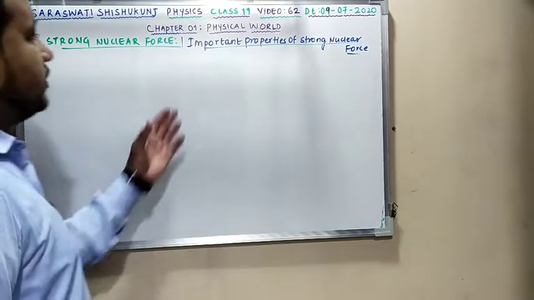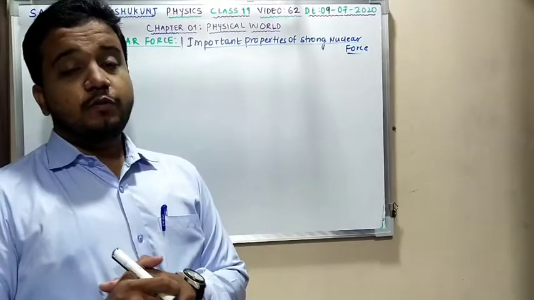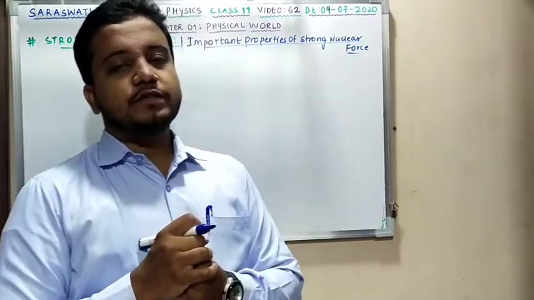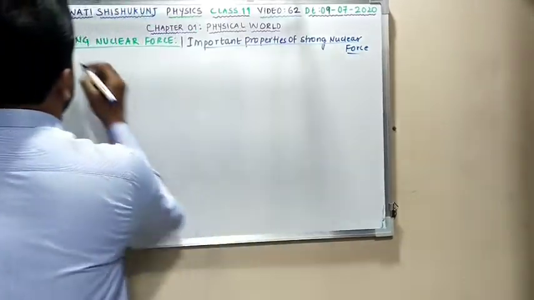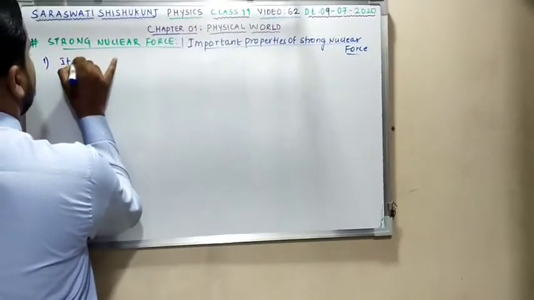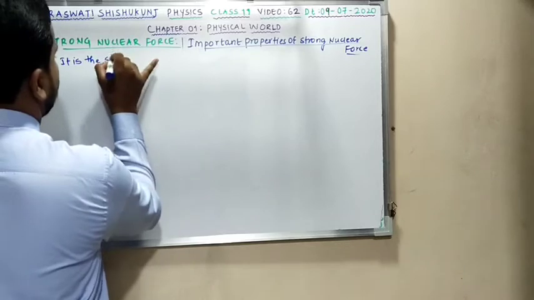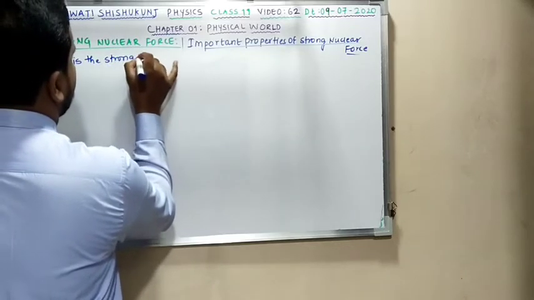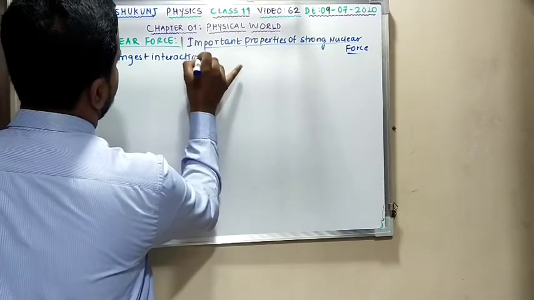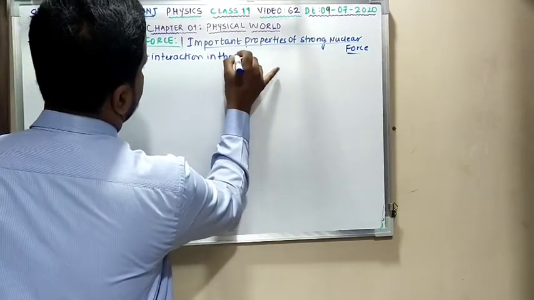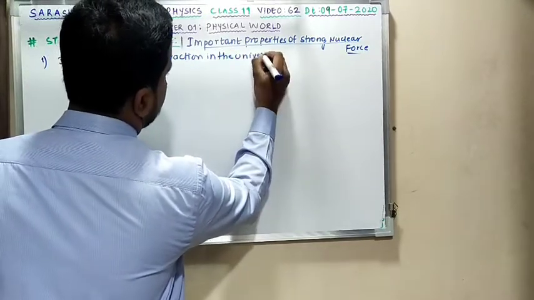Coming to the important properties of the strong nuclear force, the very first property is that it is the strongest interaction in the universe. Till this clear?